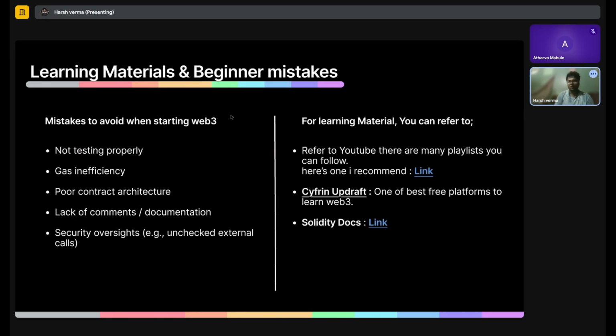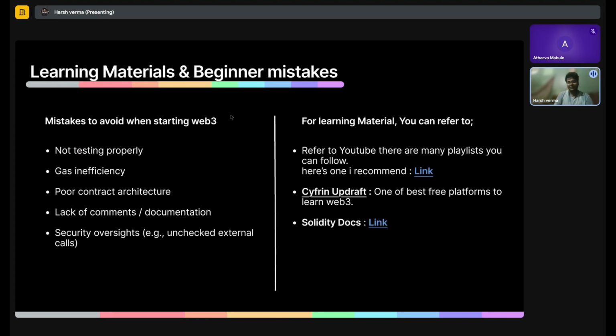The first is not testing properly. When you are writing your contracts, if you are not going through the edge cases, just thinking of some basic examples and being happy if the code is running, that is not enough. You have to make sure that your code works for multiple edge cases, and that it is not too expensive. And that comes to our next point, inefficiency.